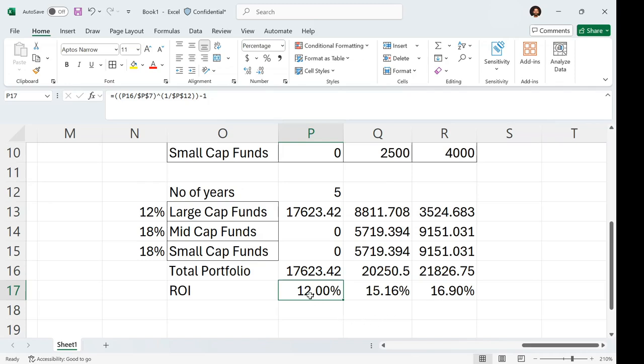So 12%, 15%, and 17%. Which scenario will be better for increasing your wealth? My answer is scenario 3.